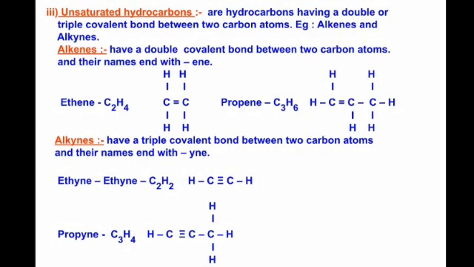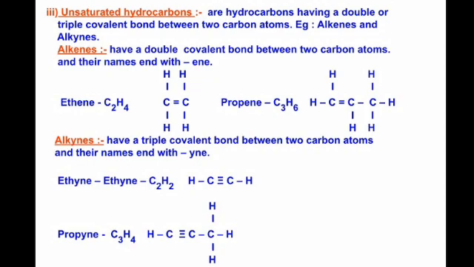The second type is unsaturated hydrocarbons. These are the hydrocarbons that have double and triple covalent bonds between the carbon atoms. For example, alkenes and alkynes. Alkenes are those hydrocarbons that have double covalent bond between the carbon atoms and their name ends with E and E. So ethene or propene.